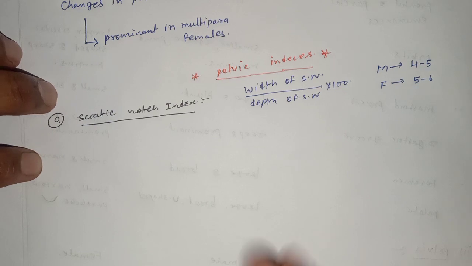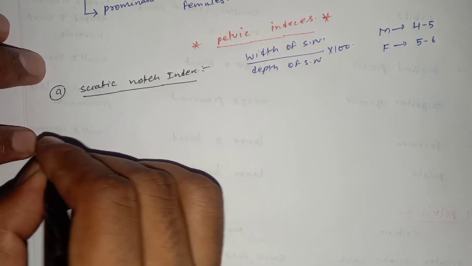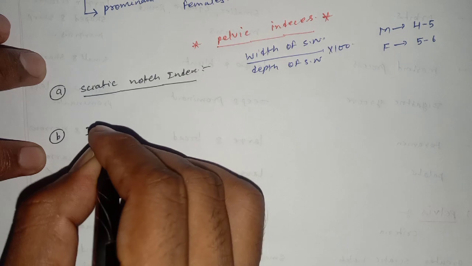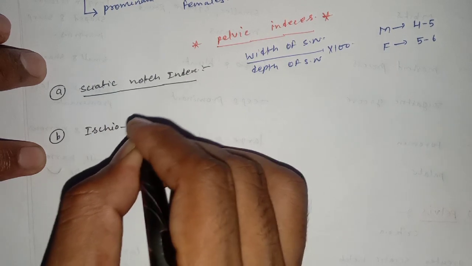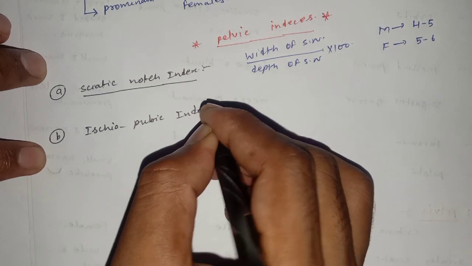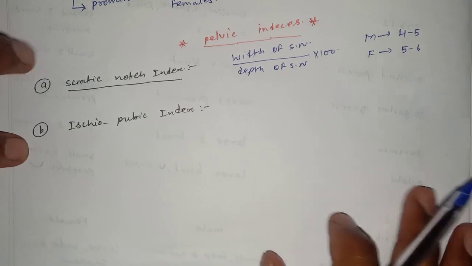Second index of the pelvis is the ischiopubic index. What is the ischiopubic index?